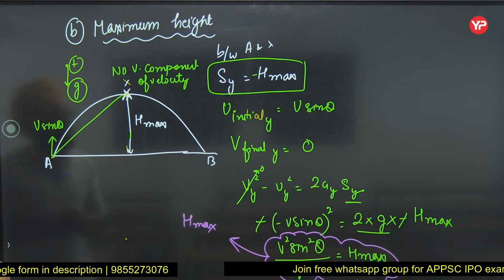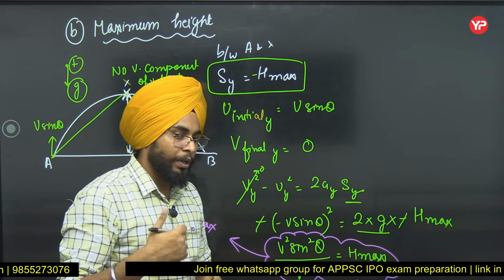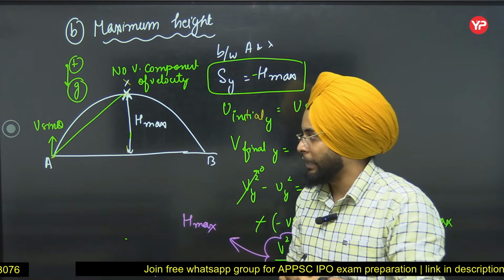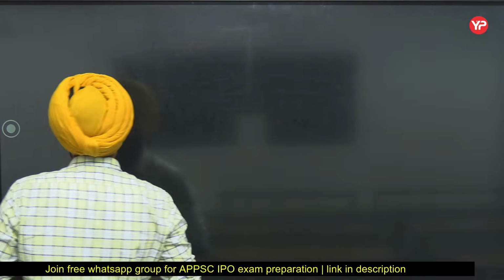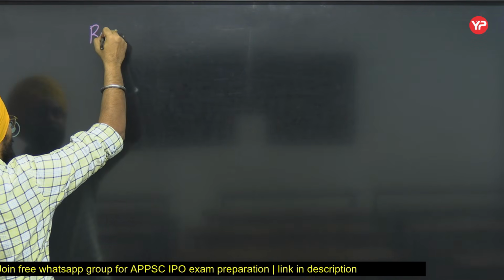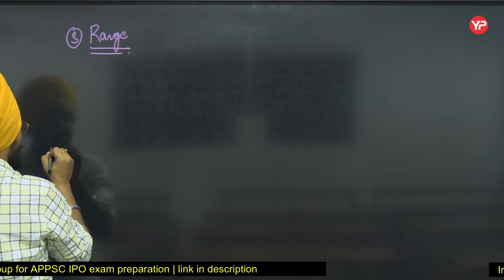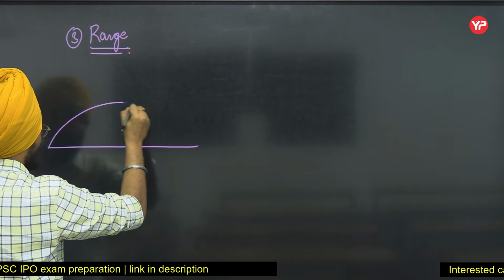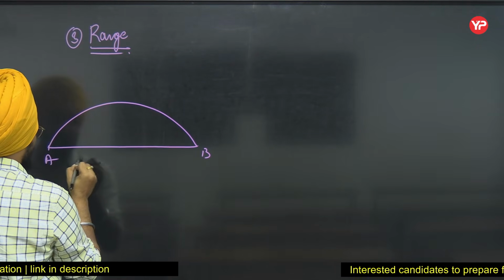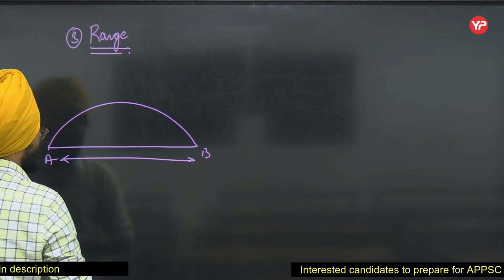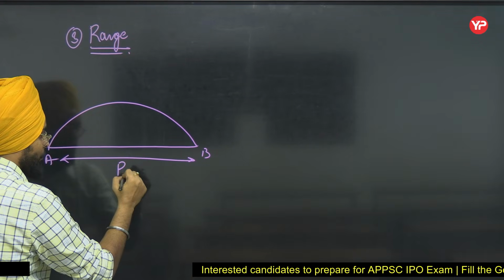Clear? Now if we are done with h max, we can talk about range. See, range is very easy now. The third topic is range. Range was what? It was the horizontal displacement, that is I went from A to B and this is my horizontal displacement, and this is called range.